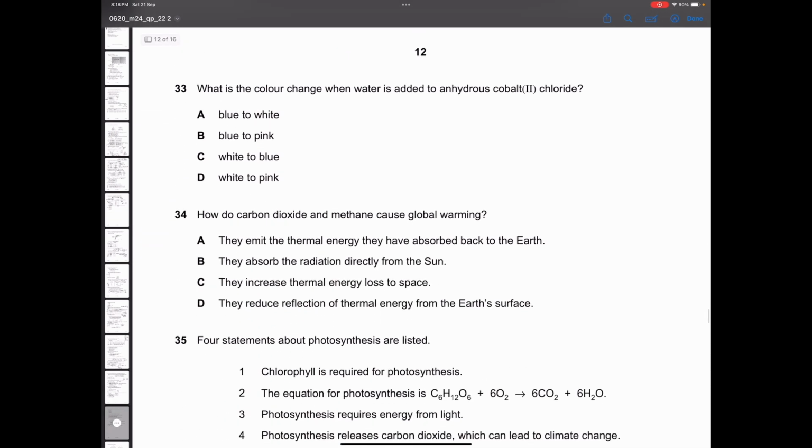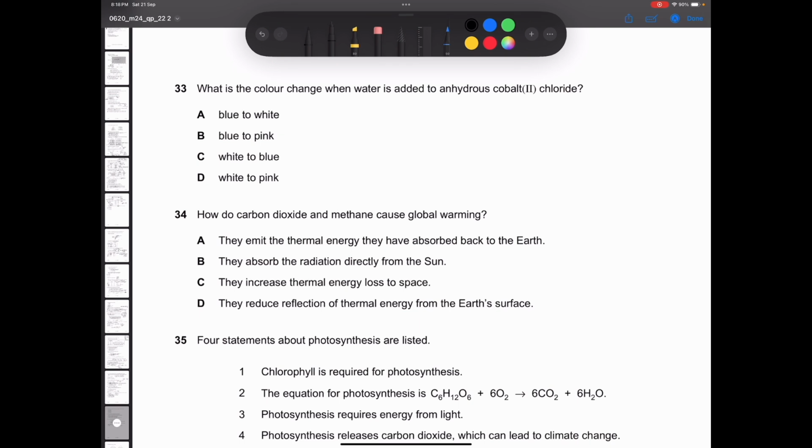What is the color change when water is added to anhydrous cobalt chloride? Now for this, we need to remember there are two hydrous anhydrous color changes in our syllabus that we should remember. One is the cobalt chloride one. So, cobalt chloride, I'll just write CoCl2.